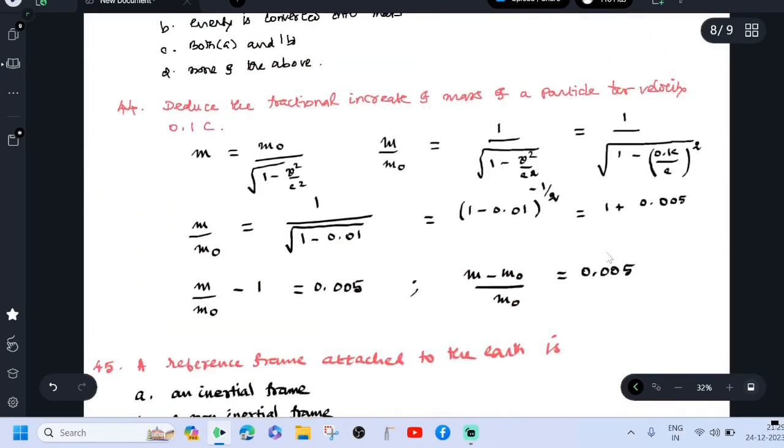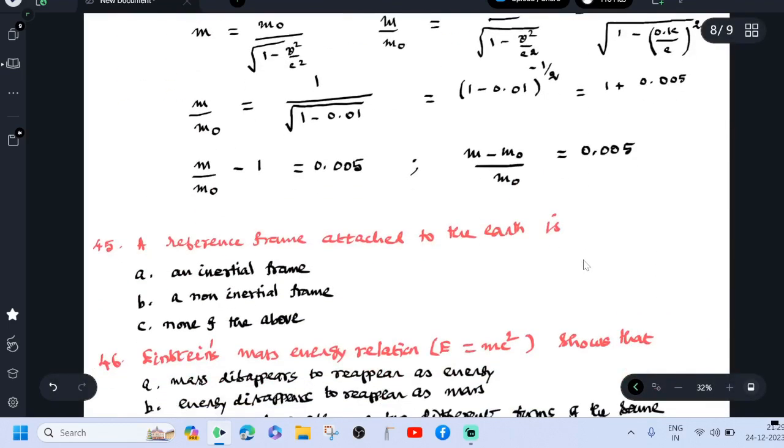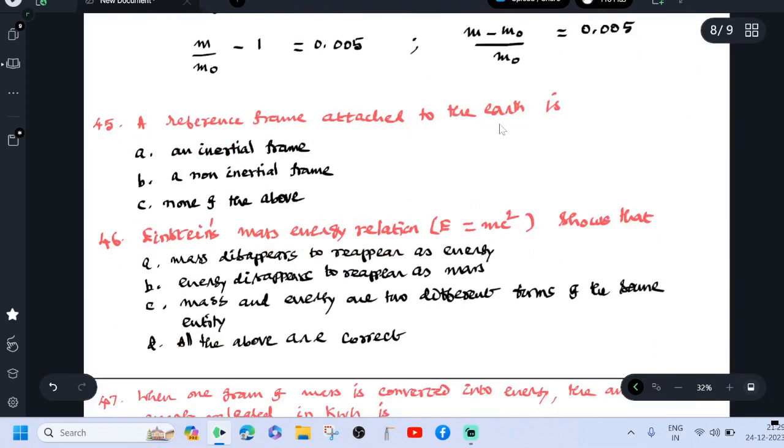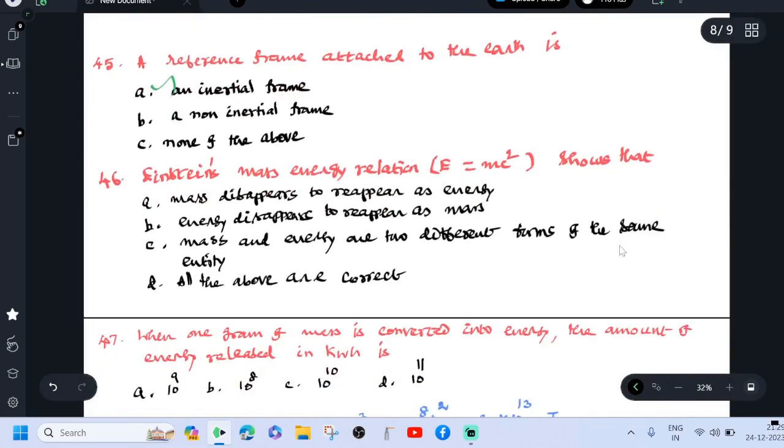On reference frames: the answer is 0.005. A reference frame attached to the earth is an inertial frame. Einstein's mass energy relation E equals mc squared shows that mass disappears to reappear as energy, and energy disappears to reappear as mass. Mass and energy are two different forms of the same entity. All the above are correct. Option D, all the above are correct.